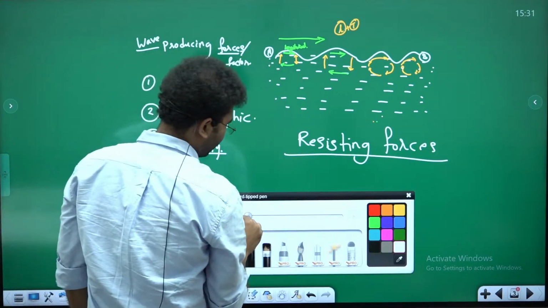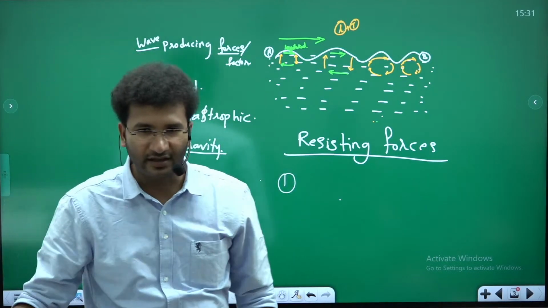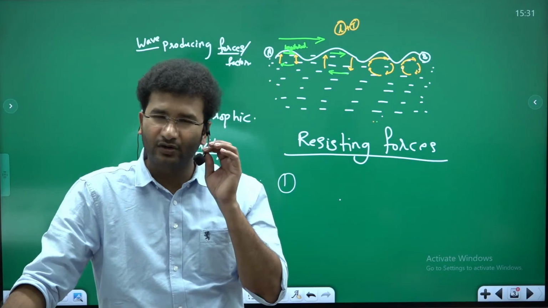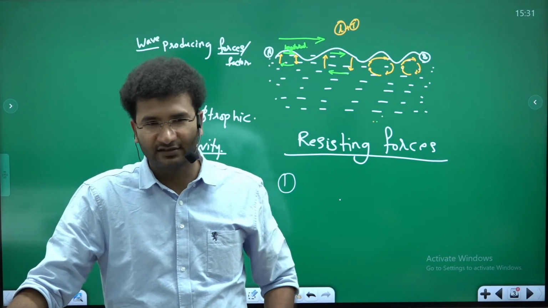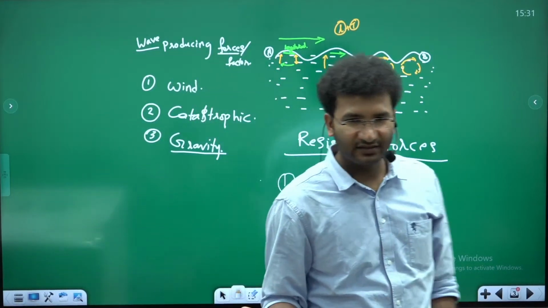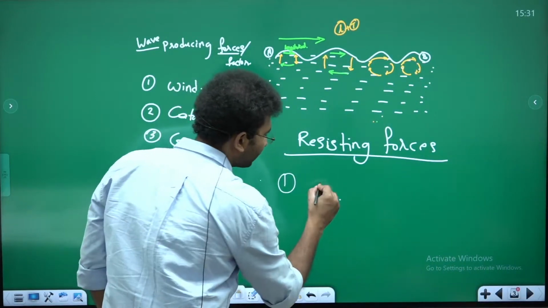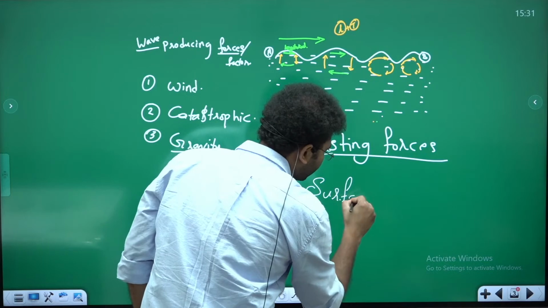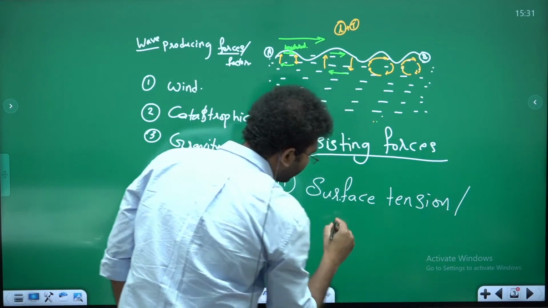See, this classroom's ultimate agenda is to give you a lucid understanding. Okay? Here, understand the concept. Do not go behind the terminology. In the later classes, you will get to understand the terminology. So in resisting forces, what is the first resisting force? It is the surface tension. Surface tension and capillary action.